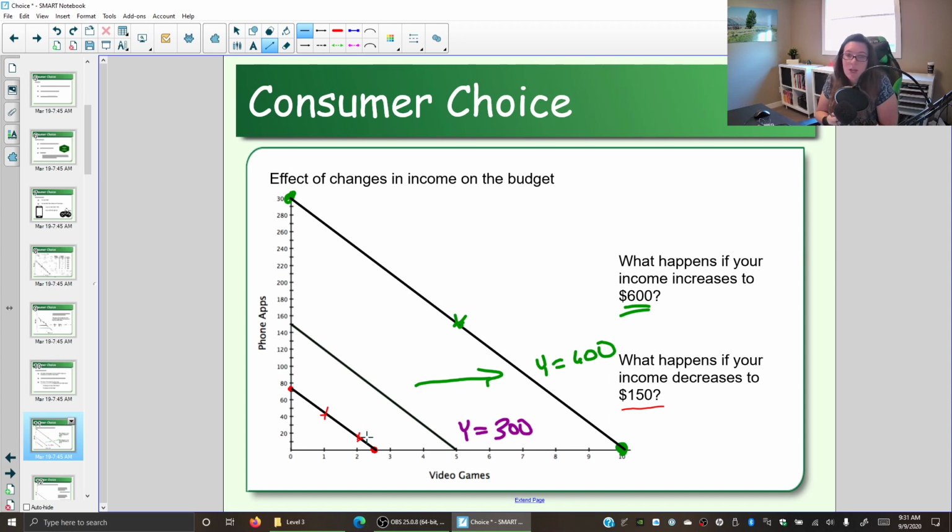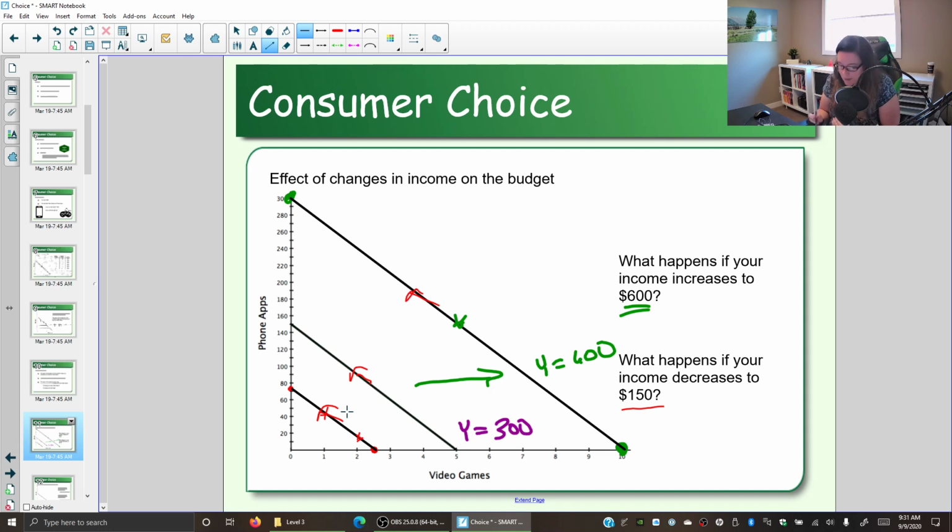All right, so we've looked at a change in income and what that does to our budget line. It shifts it to the left or the right. Does it change the opportunity cost, the sacrifice? So notice that all of these lines are parallel to each other, right? They don't cross. The slope of these lines, are they different? No, because you'll notice that they're just shifting. They have the same slope. So if they have the same slope, then they have the same opportunity cost. The price of a video game relative to a phone app has not changed.